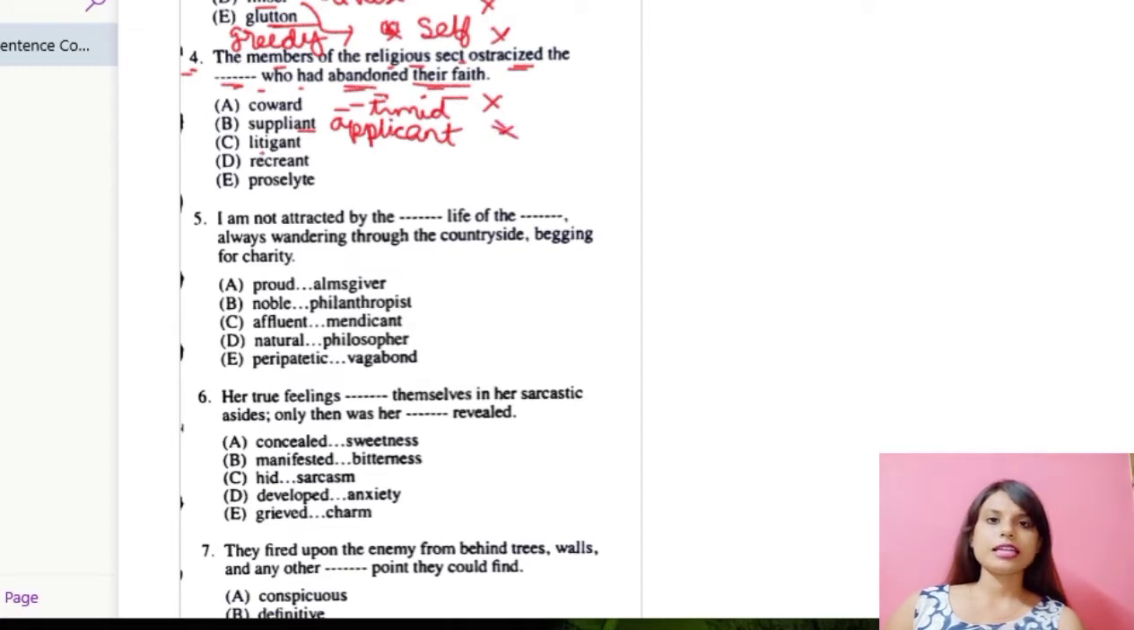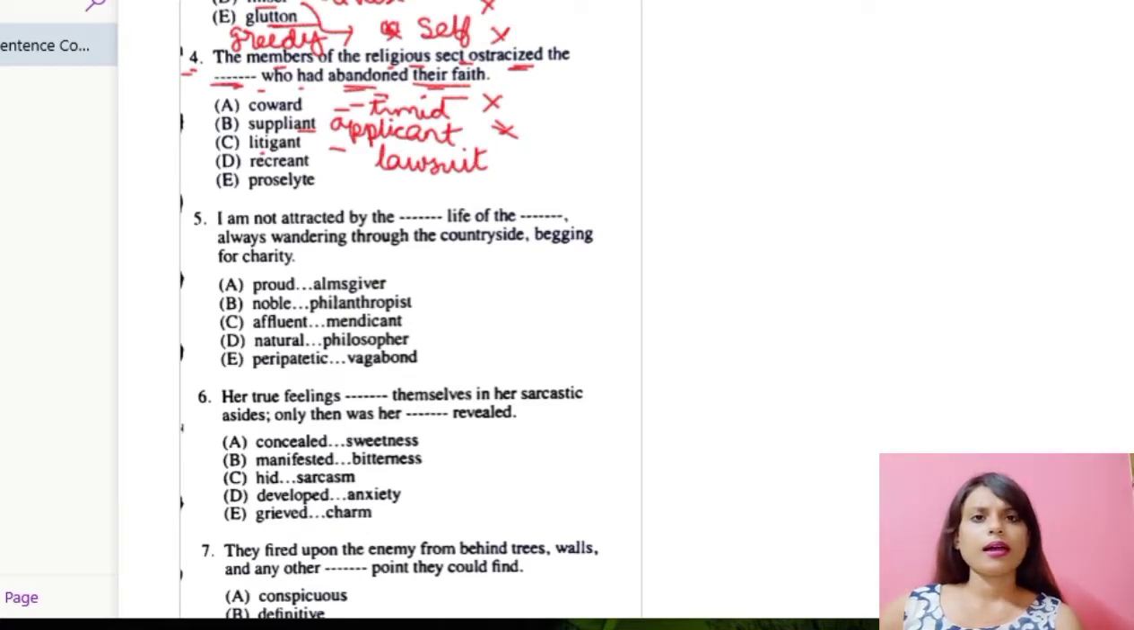Number C, litigant. Now litigant means involved in a lawsuit, like you're involved in a court case. The members of the religious sect ostracized the litigant. It won't go, because they are talking about someone who had abandoned their faith. Abandoned means who had left their faith, who have left their beliefs. So obviously a litigant won't do that, so this is wrong.